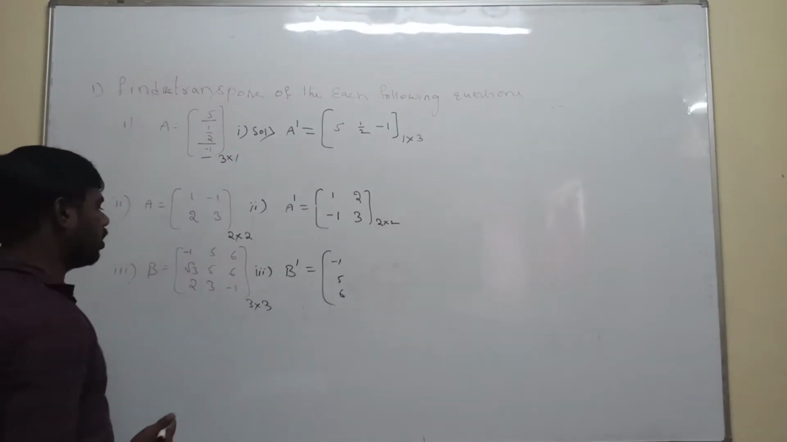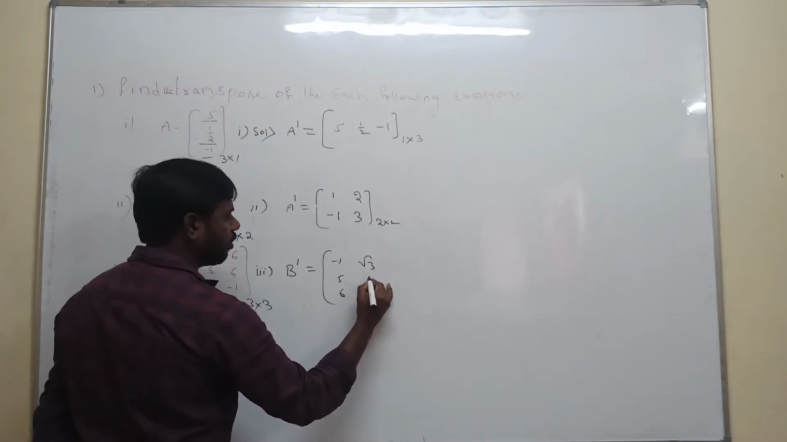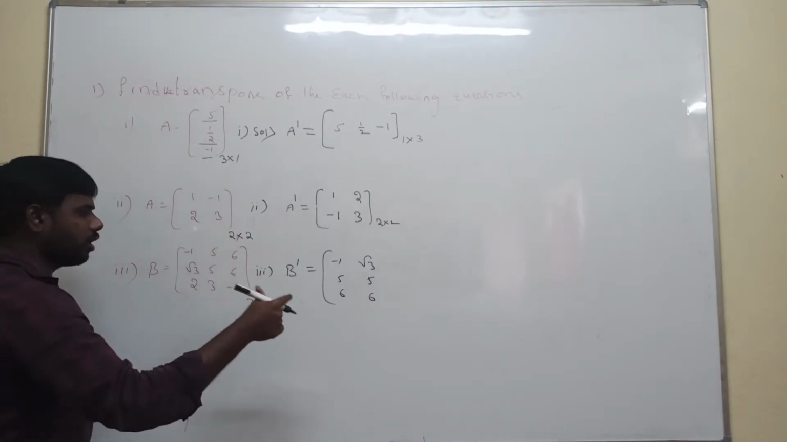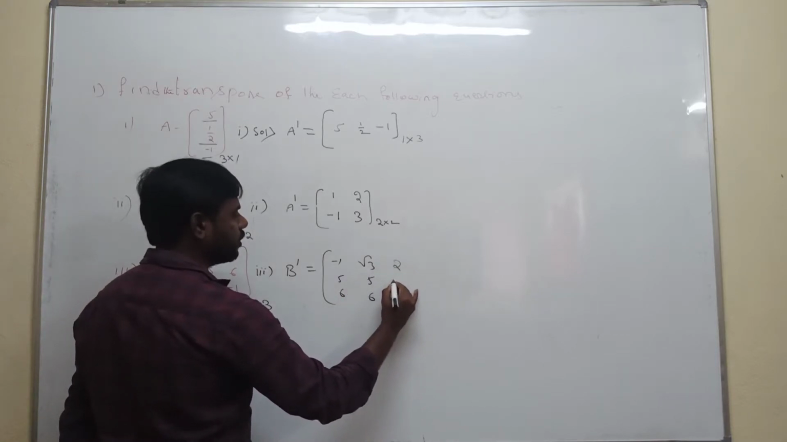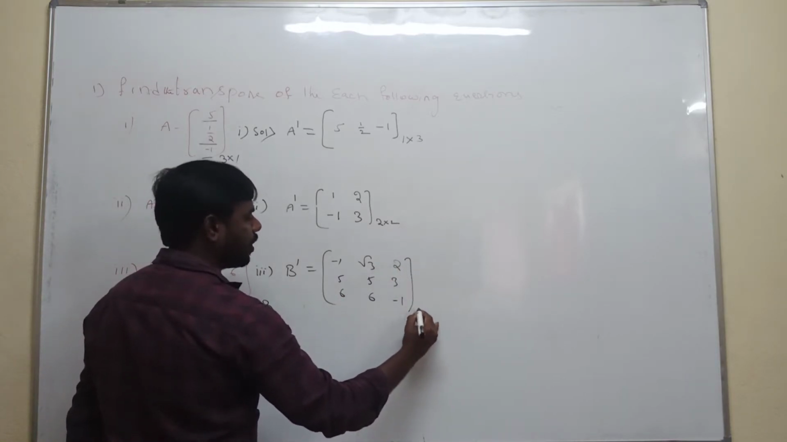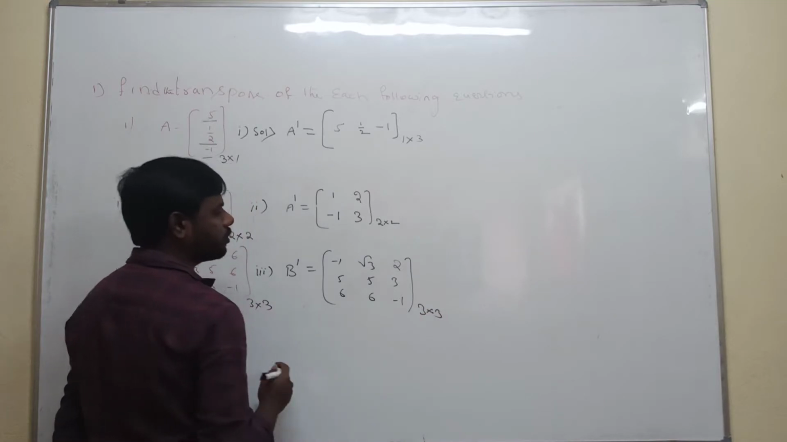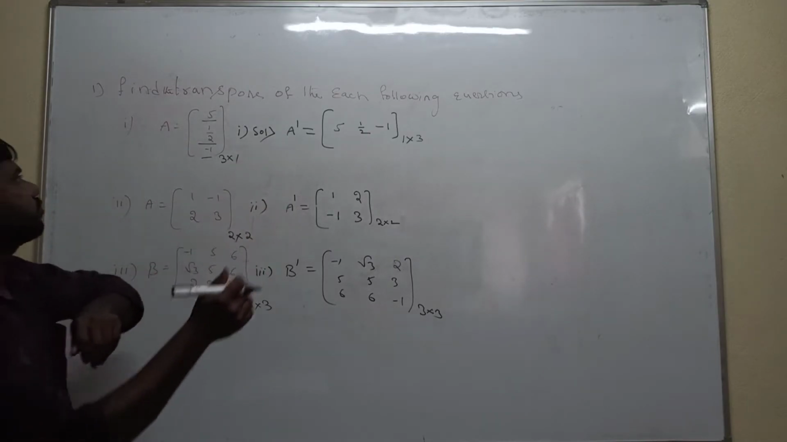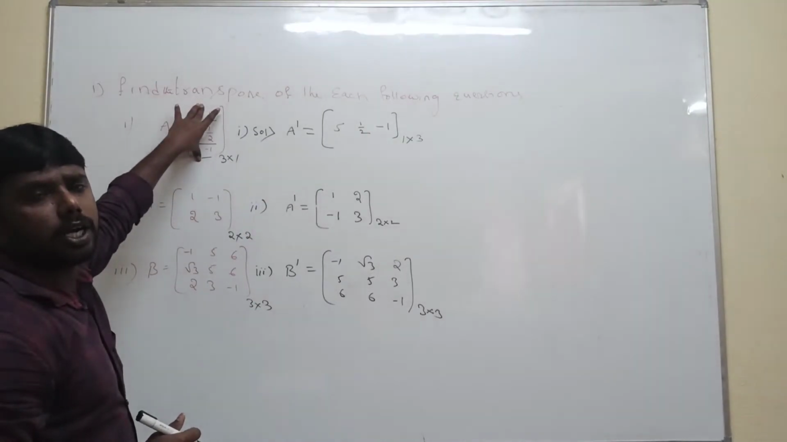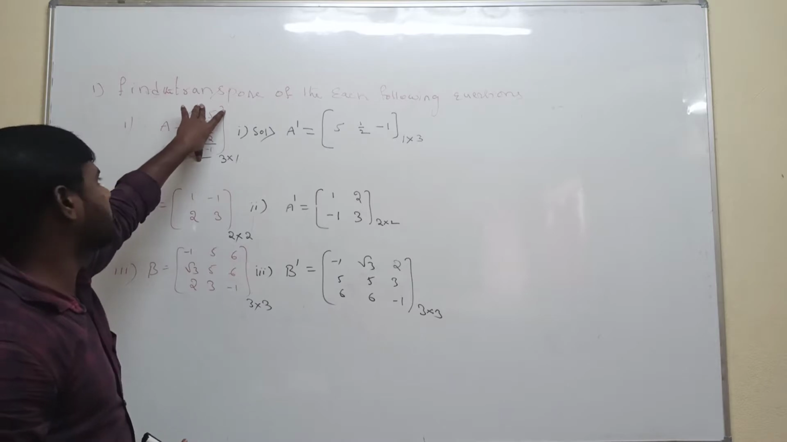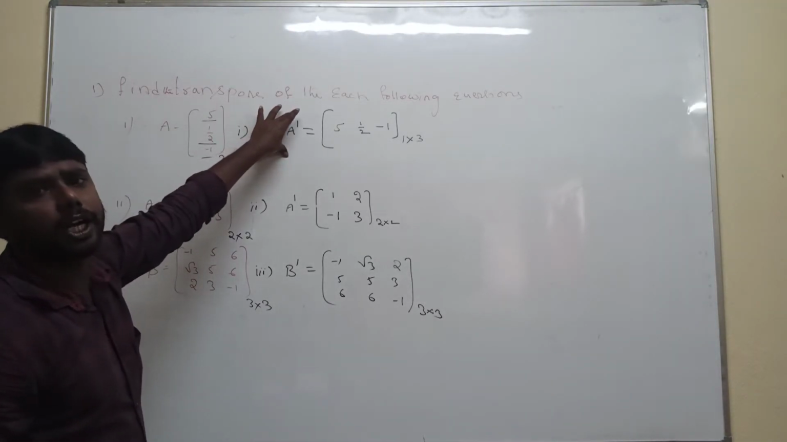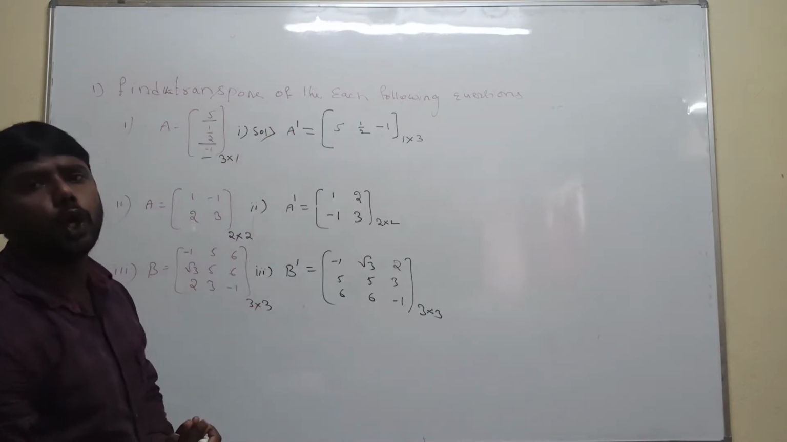Root 3, 5, 6 is the second row, replaced with the second column. Next, the third row is replaced with the third column: 2, 3, minus 1. How many rows are there? 3 rows, 3 columns. Rows and columns are both the same. So listen once again: to calculate the transpose of the given matrix, we interchange rows and columns.